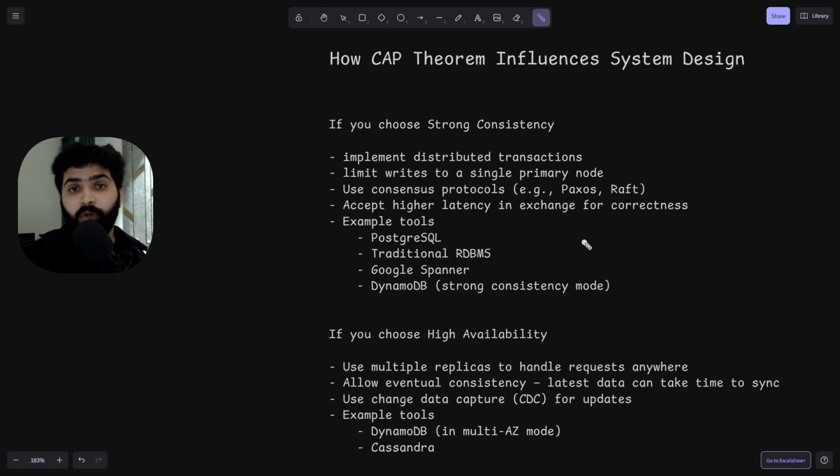Okay, so if we talk about some example tools, PostgreSQL is nowadays handling millions of transactions, and next is your traditional RDBMS, which could be SQL, MySQL, PostgreSQL, and you can use Google Spanner or DynamoDB in its strong consistency mode.